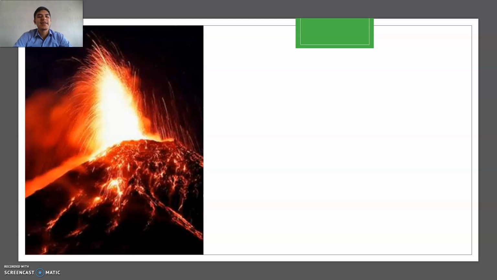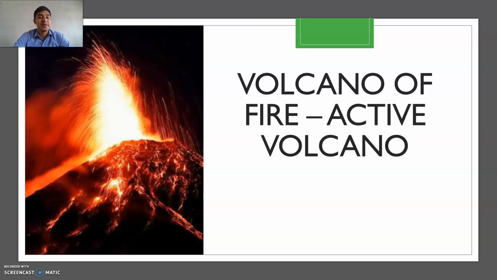All right, and here we have an example of a volcano, the Volcano Fuego. The Volcano Fuego is located in Guatemala, and it is constantly active. That's why we say it is an active volcano. For a couple of years now, it is always erupting. It is constantly releasing lava from its crater. And of course, it has caused a lot of damage in several locations around Guatemala.